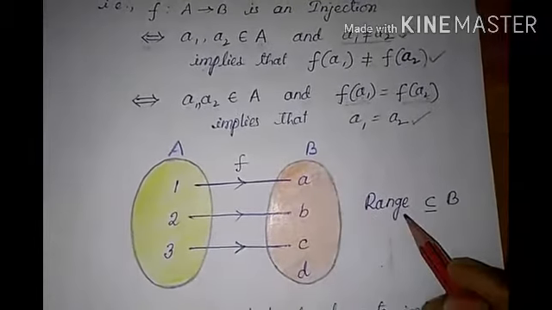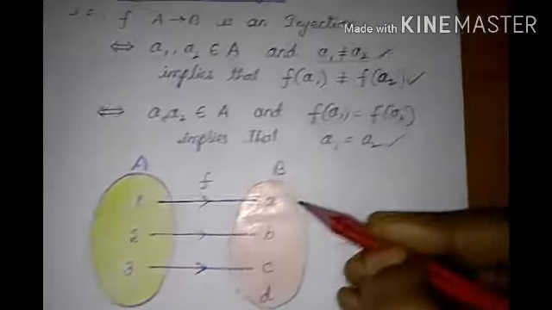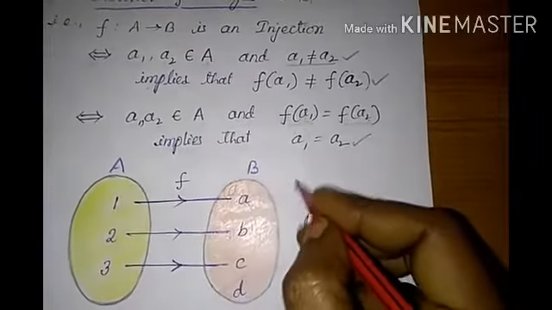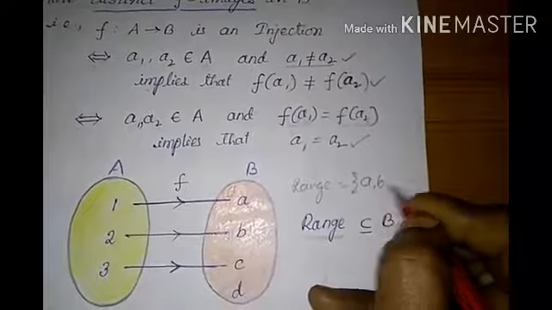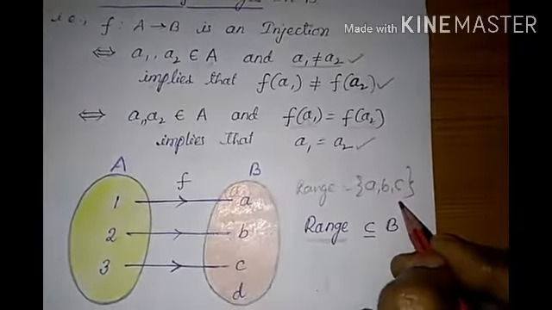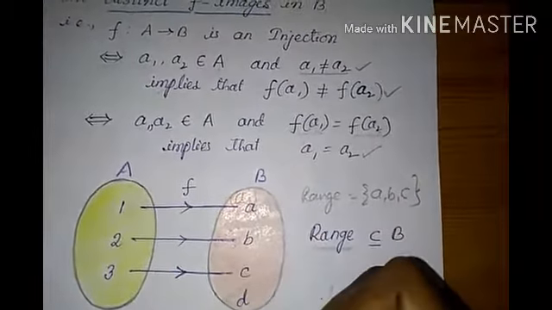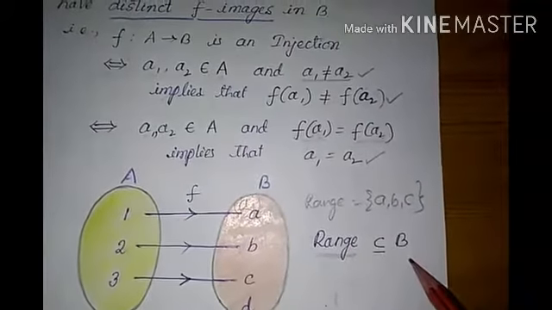The range of f is the set {a, b, c}. Since {a, b, c} is a subset of {a, b, c, d}, the range is a subset of B.